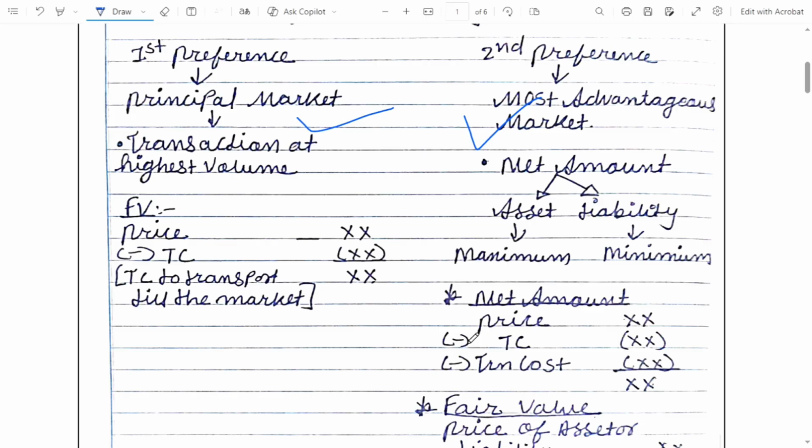We will take the price, and that price will be less transaction cost and transportation cost.